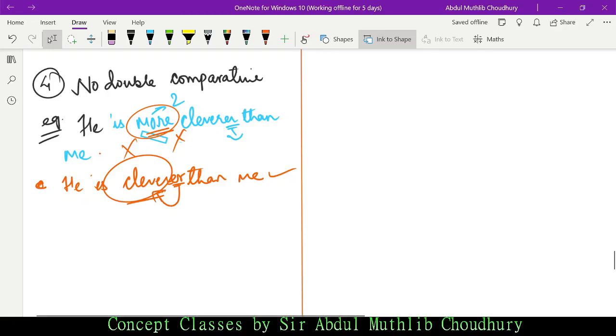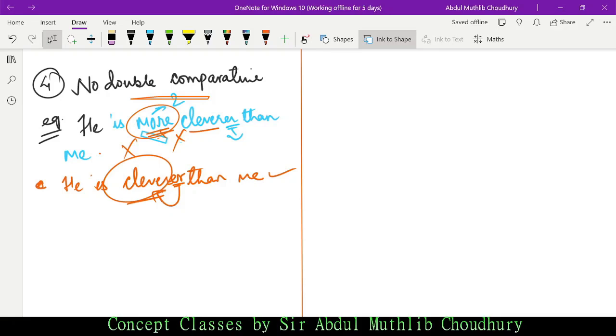Now, if you use more and clever simultaneously, this becomes double comparative. If someone asks you to give an example of double comparative, you can just write this false statement to prove the statement correct. You can say more and cleverer, or you can give an example: he is more cleverer than me. This is in case of double comparative.